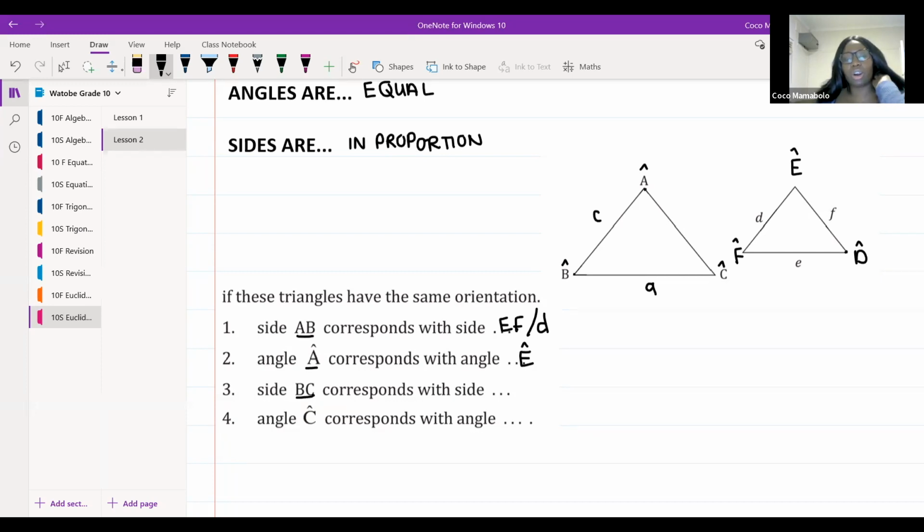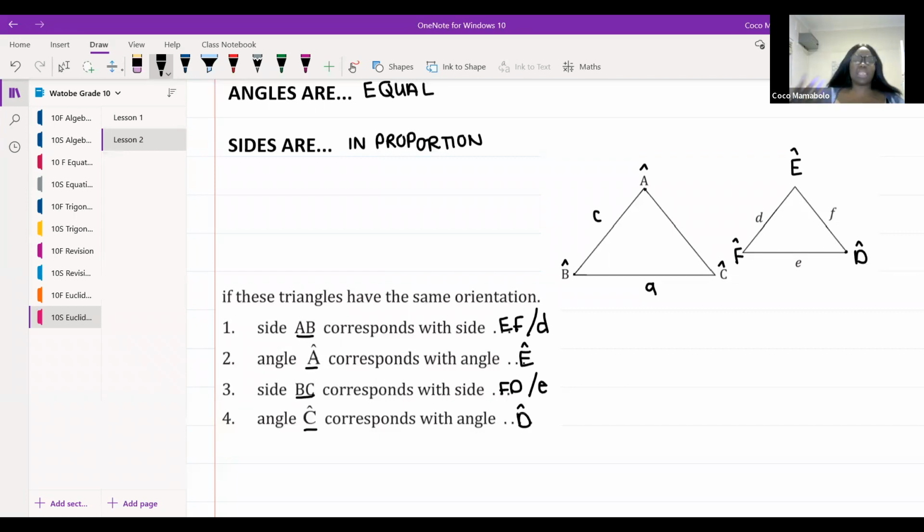Good, excellent. It corresponds with side FD, or if you wanted to, you could call it side E. That's it. Well done. And my last question is, angle C corresponds with angle what? You're on fire. Well done. That's it. It corresponds with angle D.